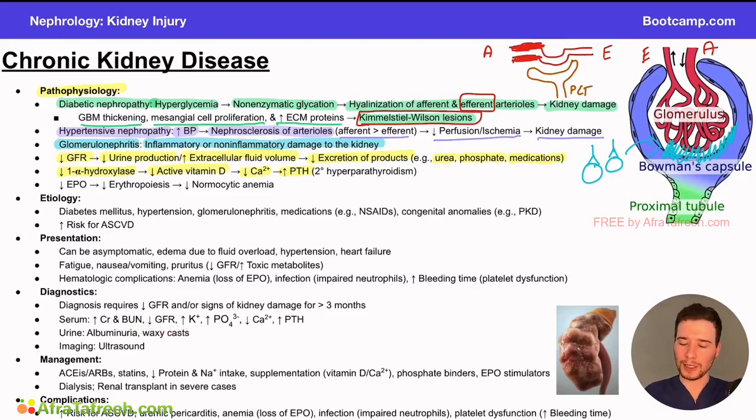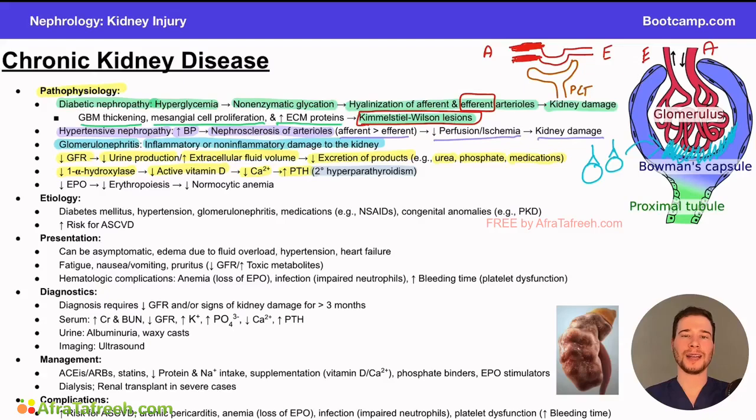If we have low calcium levels because a patient has chronic kidney disease, the body's going to respond by increasing PTH. We call this secondary hyperparathyroidism, and we call it secondary because it's due to another problem. So a primary hyperparathyroidism is somebody who has a parathyroid adenoma. It's the parathyroid itself that's chronically secreting PTH. But here, the body's secreting PTH secondary to something else going on, secondary to the low calcium that it's sensing. And that's why this is a secondary hyperparathyroidism.